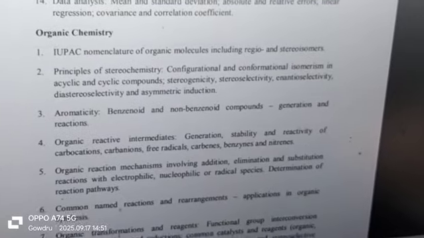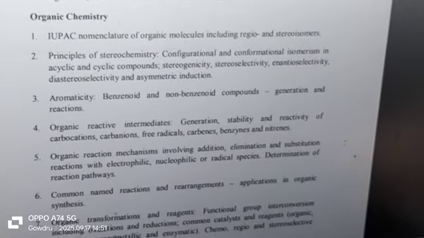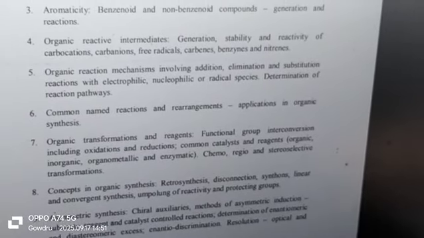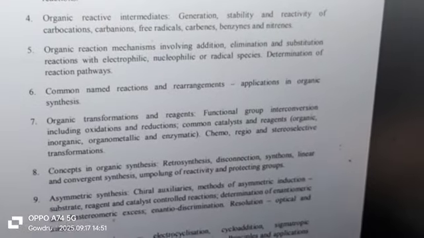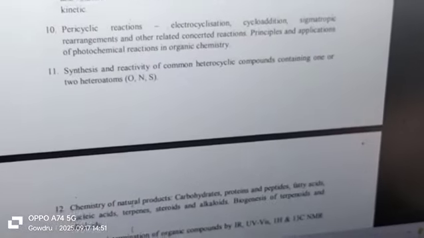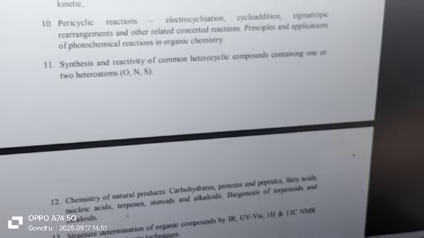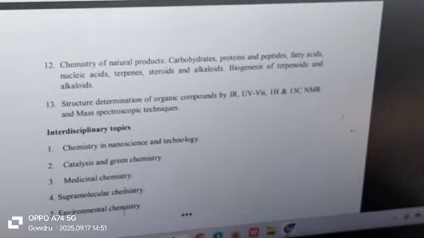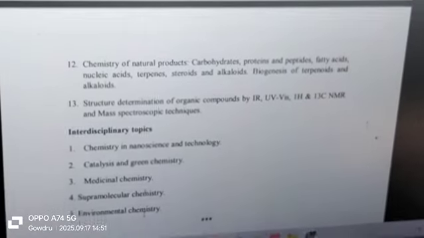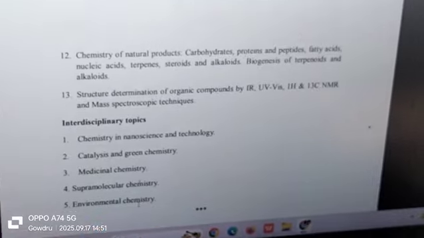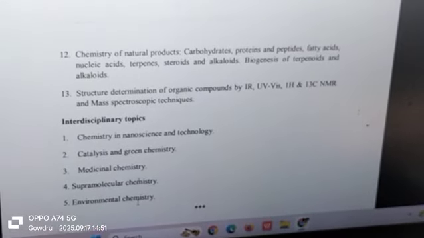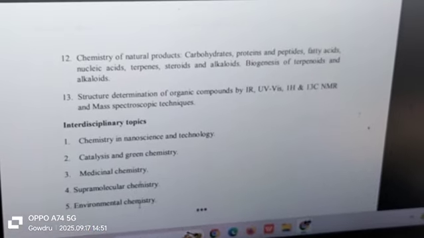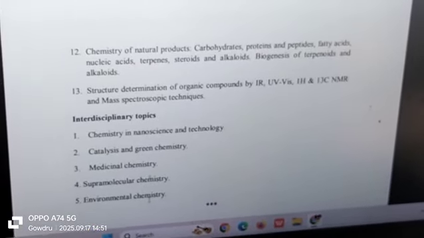In organic chemistry: IUPAC, stereochemistry, aromaticity, reactive intermediates, organic reaction mechanism, reagents, rearrangements, organic synthesis, pericyclic reactions, organic spectroscopy and natural products. Along with that, you also have to study nanoscience and nanotechnology, green chemistry, medicinal chemistry, supramolecular chemistry and environmental chemistry. So this is the syllabus of the chemical science paper.